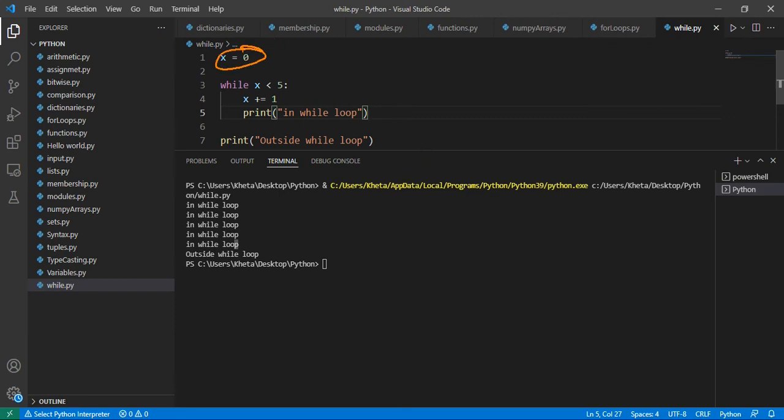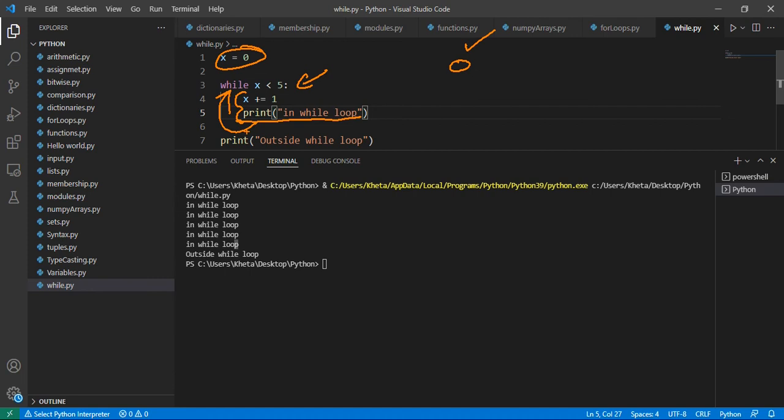So the initial value, or the starting value, was 0. So when we entered the while loop at this point for the first time, x was 0. So it did the check. It said, okay, is x less than 5? It is. So it will run through these statements. It will increment the value of x, so x will now be 1. Then it will print this, which is in while loop. It finishes all of the statements. Because this is the last statement in the while loop, it will go back up to check the condition.